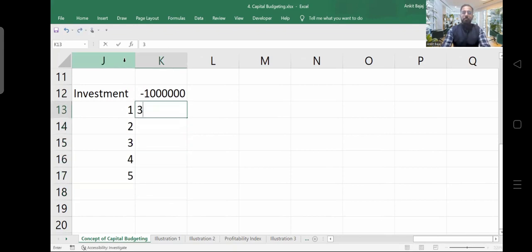In the first year, let's say you will be making a profit of 3 lakh rupees. Here, what you have done is forecasted the profit. These techniques we will be learning under this chapter, that is, how to forecast the profit.